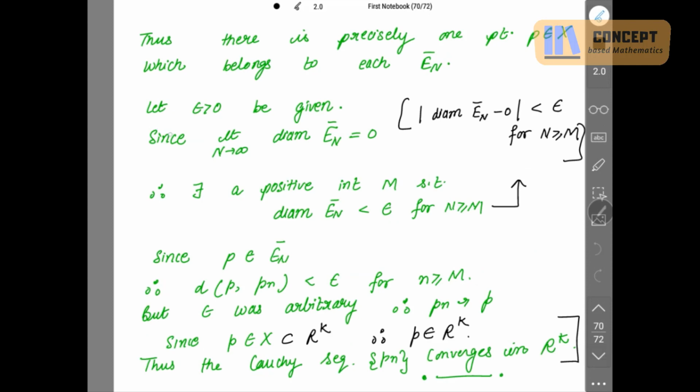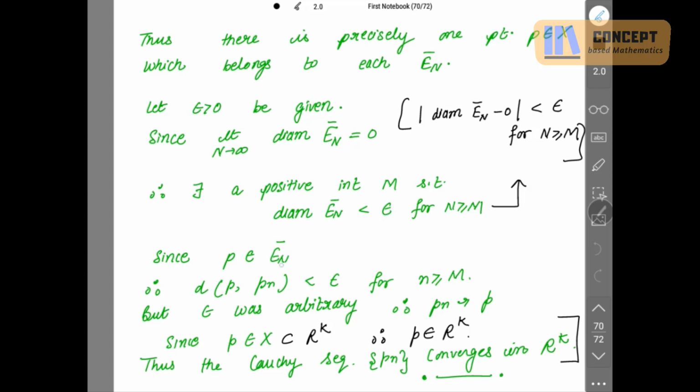So now we again let epsilon positive be given, and since the limit as n tends to infinity of diameter of En bar is equal to 0. Now again I am writing the definition for convergence. Whenever the limit is 0, then if you take this 0 to the other side, the modulus of diameter of En bar minus 0 is less than epsilon for n greater than or equal to m. This is the definition for convergence, right? So here the limit is 0. That means there exists a positive integer m such that this diameter of En bar is strictly less than epsilon for n greater than or equal to m.